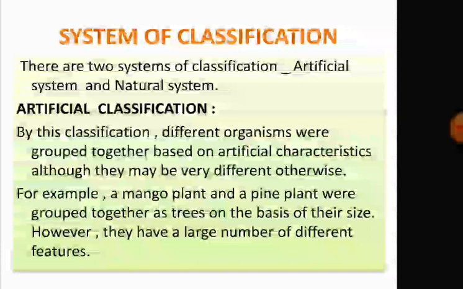However, there are a large number of different features. The mango plant gives mangoes, which are fleshy fruits, whereas the pine has naked seeds. They do not have a fleshy covering. The trees' sizes and shapes are different, but they are grouped under trees because of their woody stems and branches. So, because of their size, they had been grouped together.